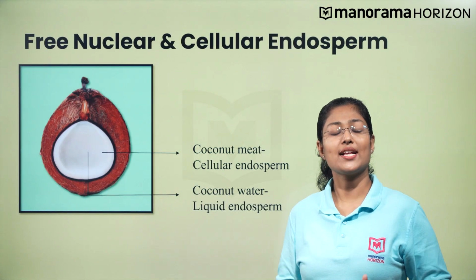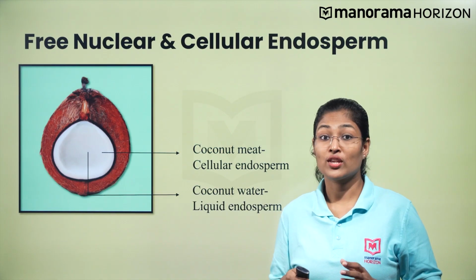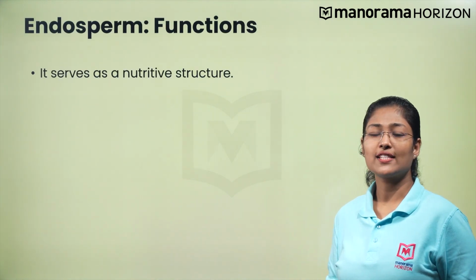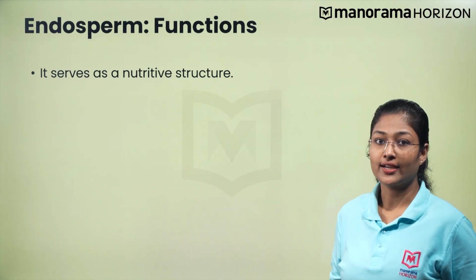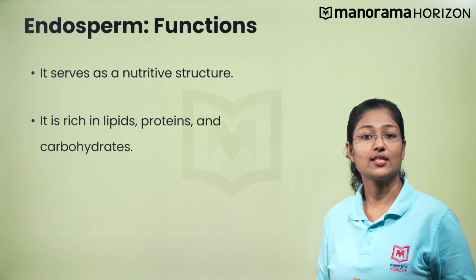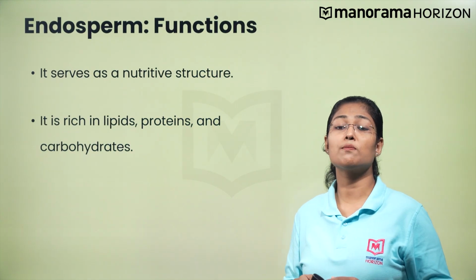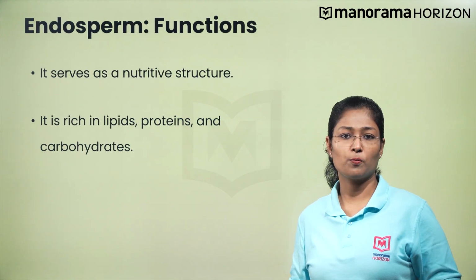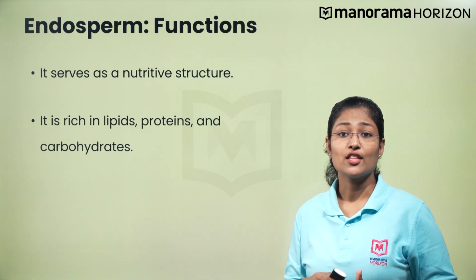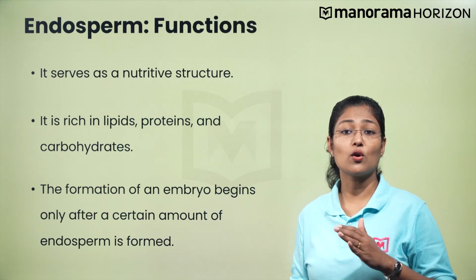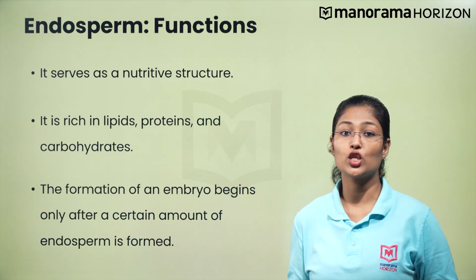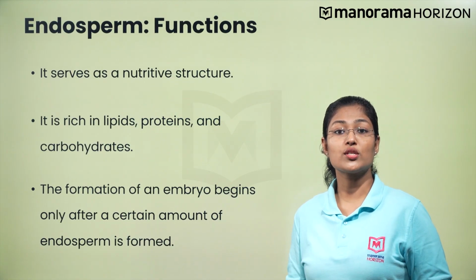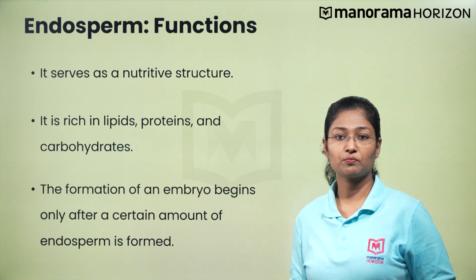Now that you have visualized the endosperm of plants, can you tell its function? Endosperm tissue serves as a nutritive structure. It is rich in lipids, proteins, and carbohydrates which are used by the growing embryos. So, endosperm nourishes the embryo. This is the reason that the formation of an embryo begins only after a certain amount of endosperm is formed. It ensures the presence of a source of nourishment for the embryo.